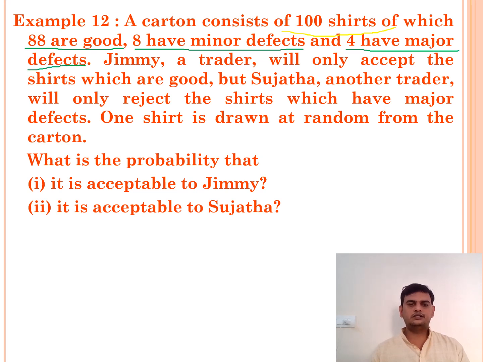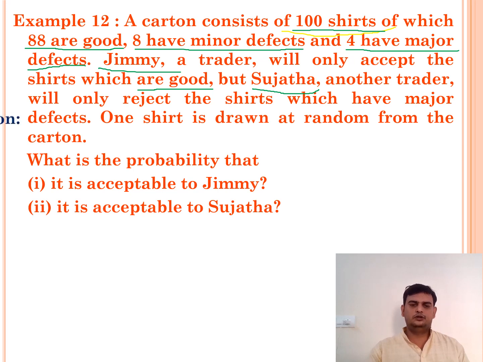So we have 3 kinds of shirts out of 100. So total number of shirts are 100. Out of 100 shirts, we have 88 good, 8 have minor defects, 4 have major defects. Now there are 2 traders. One is Jimmy, another one is Sujata. Jimmy accepts the shirts which are good, but Sujata can accept good ones and those having minor defects also.